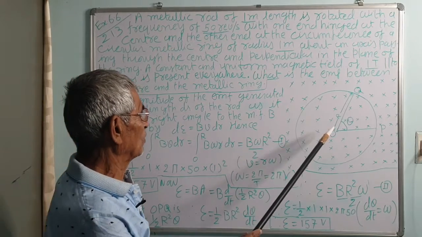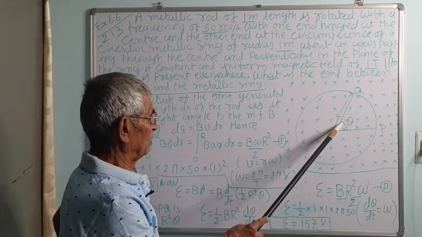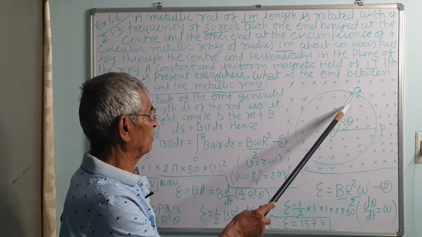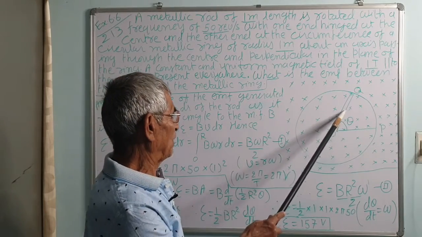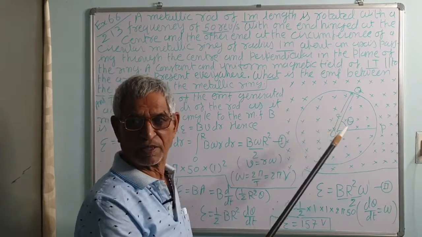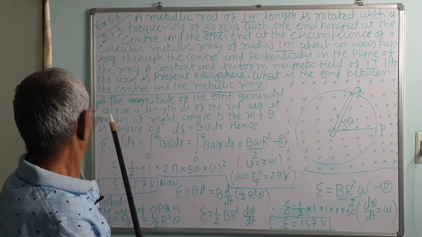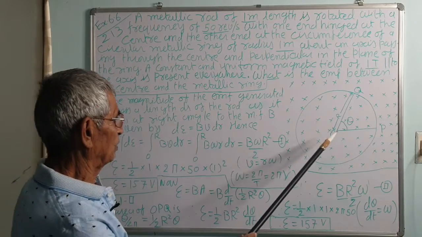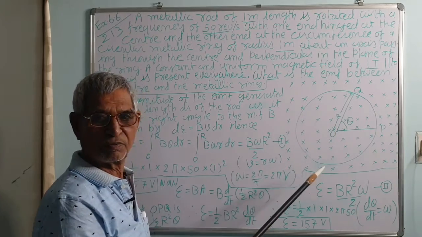We know that due to the Lorentz force, the electrons will move toward the Q end and the positive charges will be toward the center. This will continue until this electric field balances the magnetic Lorentz force. Correct? Because this end is positively charged and that end is negatively charged, an EMF is introduced between these two.